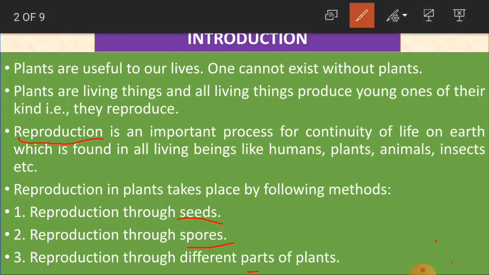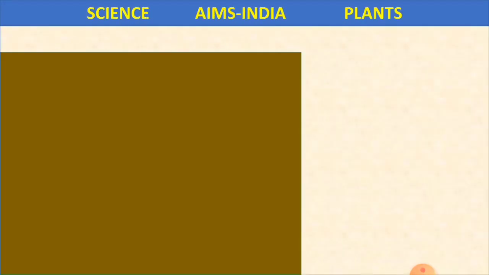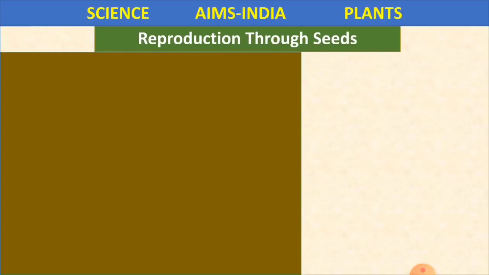As we learned, reproduction through different parts of plants, that is stem and roots, then nodes and leaves. Even through these different parts of plants, reproduction takes place. We already learned that it is asexual reproduction. Clear children?